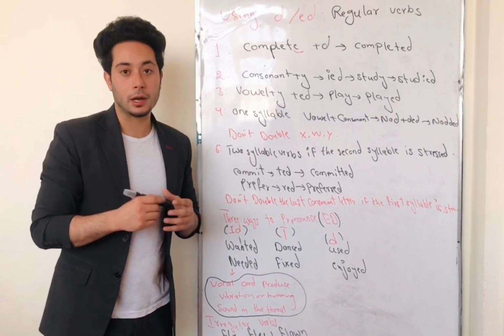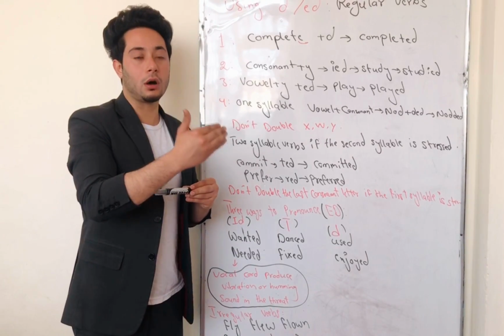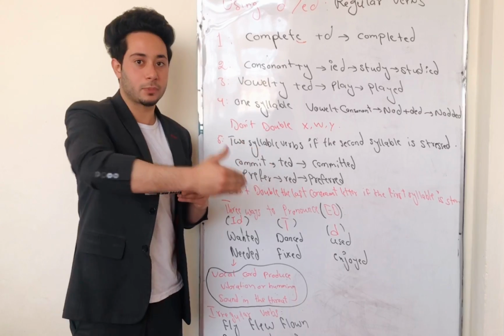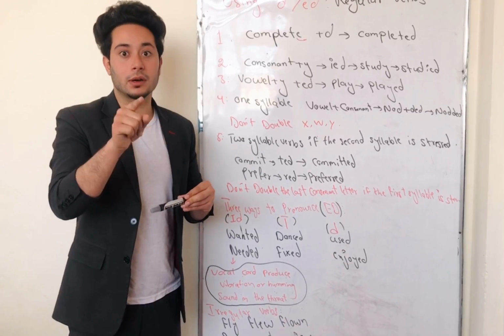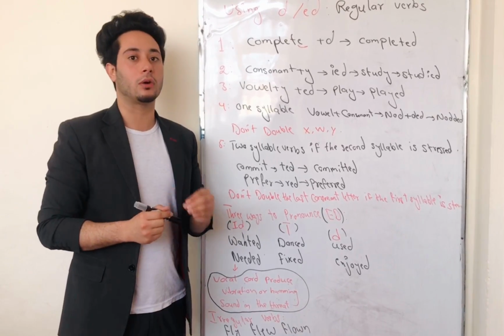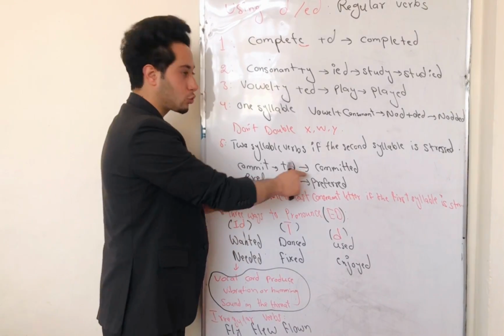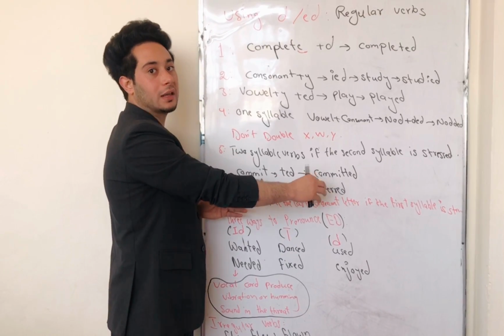Okay, let's talk about two-syllable verbs. Two-syllable verbs that end with a consonant, where the consonant is preceded by a vowel letter. If the second syllable is stressed, in that case you double the consonant at the end and add an ED at the end of your verb. For example, commit, committed, and prefer, preferred. We need to double the consonant at the end and add an ED.